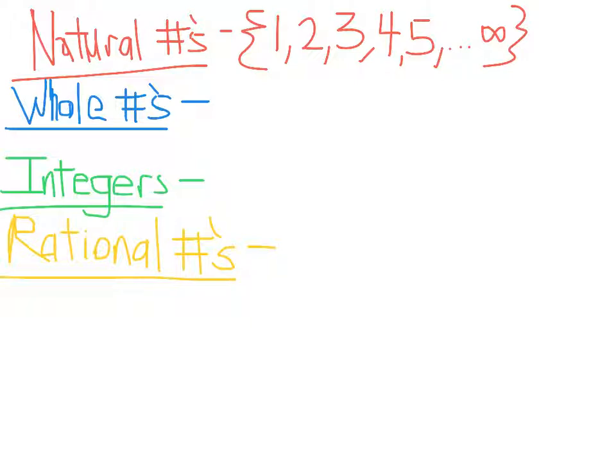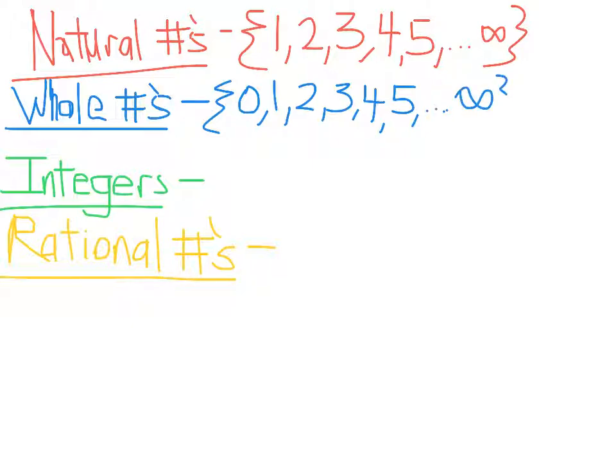And then whole numbers, the smallest whole number is 0. Pretty easy so far, guys. And then it just, once again, continues to rise all the way to positive infinity. So as you can tell, the only difference between natural numbers and whole numbers is the number 0. Natural numbers don't have it, whole numbers do. There's only one more number there.